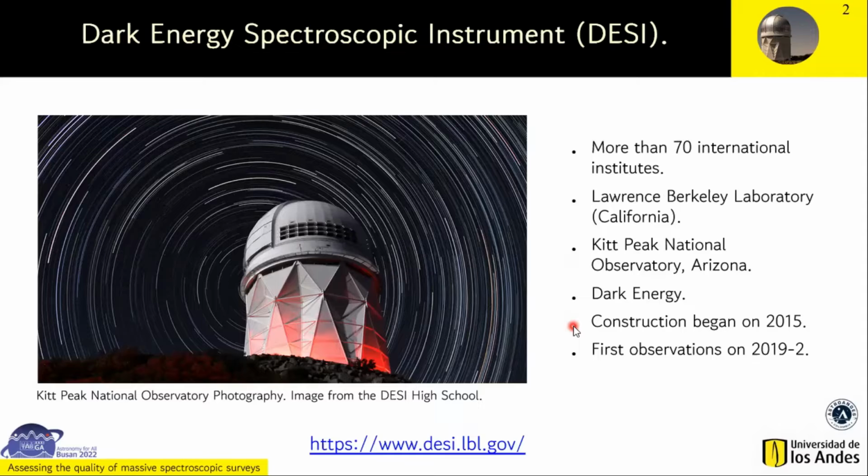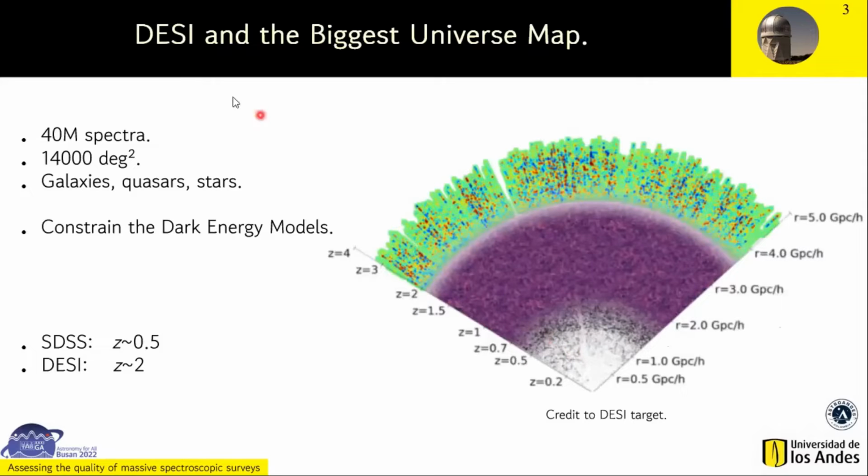The construction of this instrument began in 2015, and the first observations were made in the second semester of 2019. The main idea behind this is to obtain the biggest universe map. For this, a total of 40 million spectra will be measured in a total field of view of 14,000 square degrees. The objects that will be observed in DESI include galaxies, quasars, and stars. This map will be the key to constraining parameters in the dark energy models.